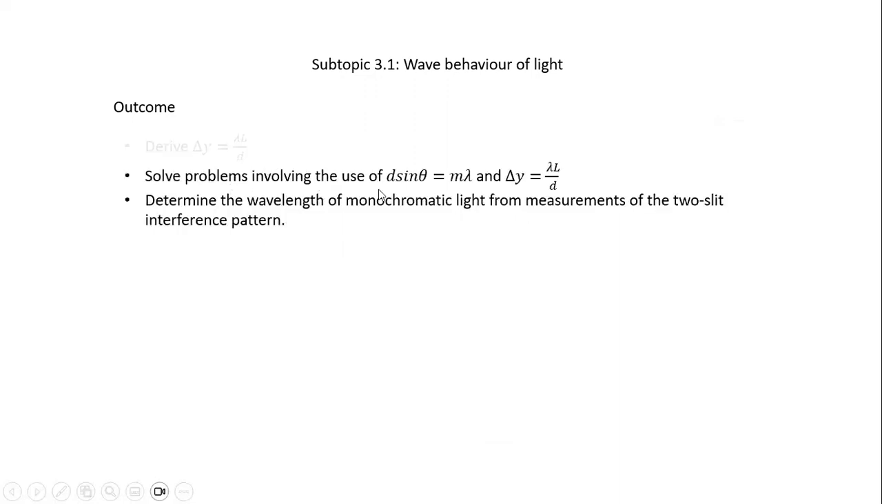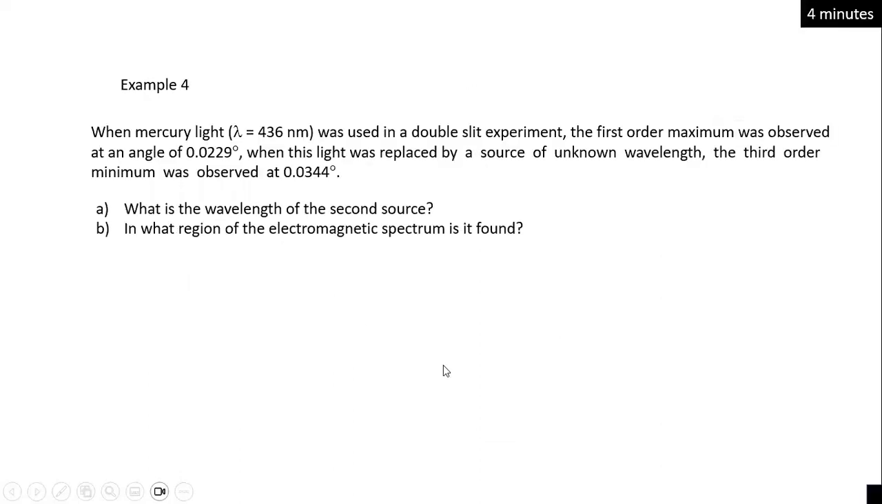Next, let's solve problems using d sine theta equals m lambda and delta y equals lambda L over D, and determine the wavelength of monochromatic light from measurements of a two-slit interference pattern. Let's try questions. Try this question first before proceeding with the video. You have 4 minutes. Time yourself as well.